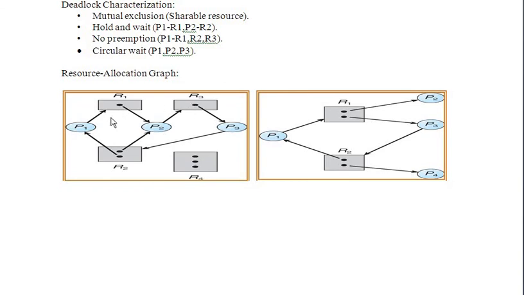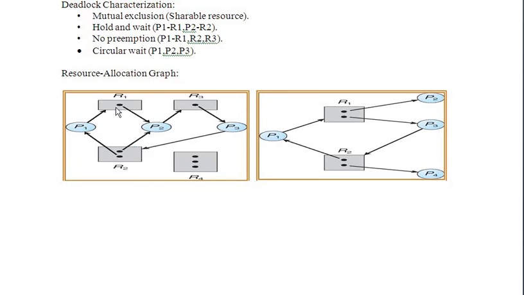For example, R1 has one instance, that is one resource, and R4 has three resources, which means it can handle three processes at a time, and R2 has two. I hope you understood.